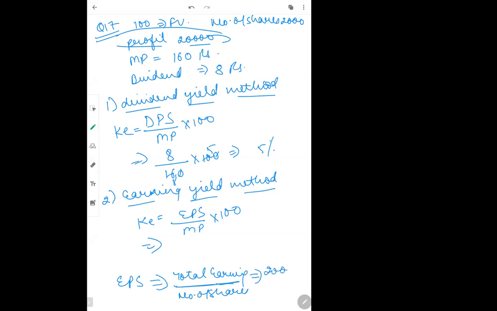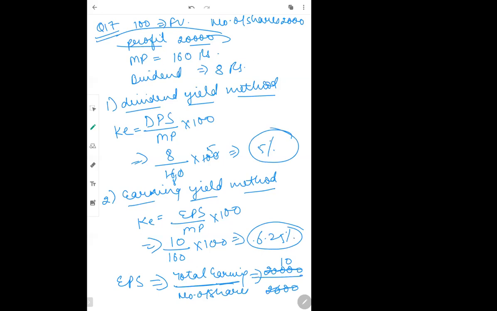So total earning was given as 20,000. Number of shares was 2000. So per share I'm earning 10 rupees. So earning per share is 10. Market price remains 160 into 100. You will get your cost of equity with the help of the earning yield method. How much will it come to? 6.25%. So this is how we use these methods to calculate cost of equity share. Is that fine? Yes, ma'am. Okay.